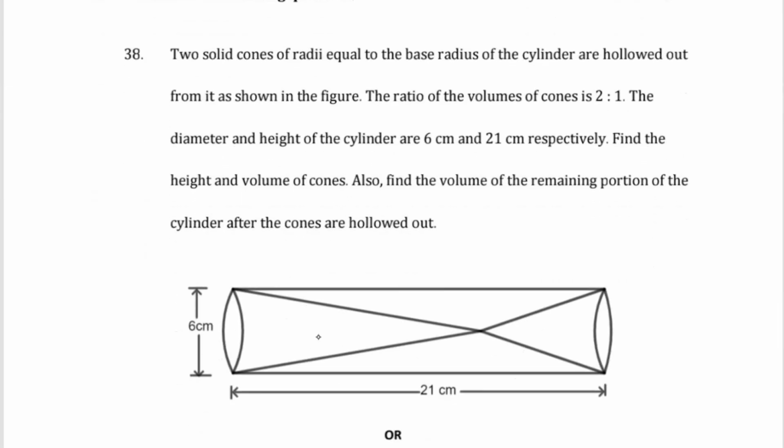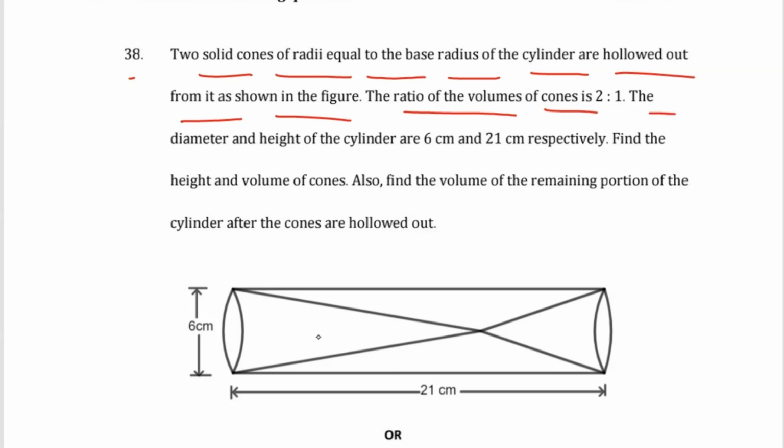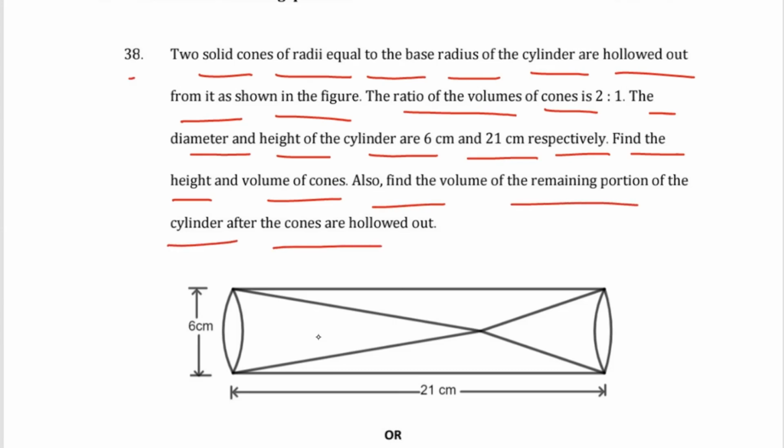Answer the following questions. You have question number 38. Two solid cones of radius equal to the base radius of the cylinder are hollowed out from it as shown in the figure. The ratio of the volumes of the cones is 2 is to 1. The diameter and the height of the cylinder are 6 centimeter and 21 centimeter respectively. Find the height and the volume of the cones. Also find the volume of the remaining portion of the cylinder after the cones are hollowed out.